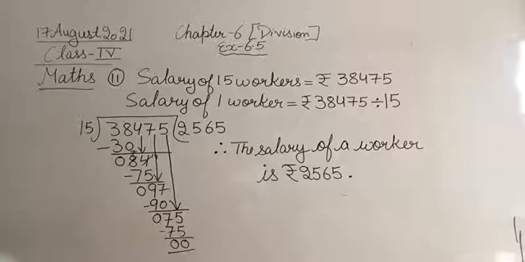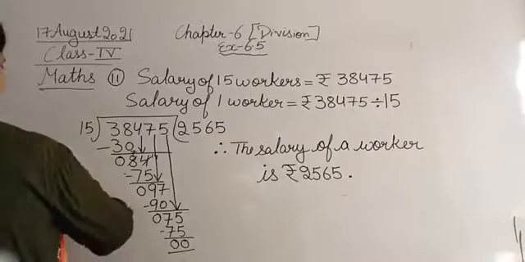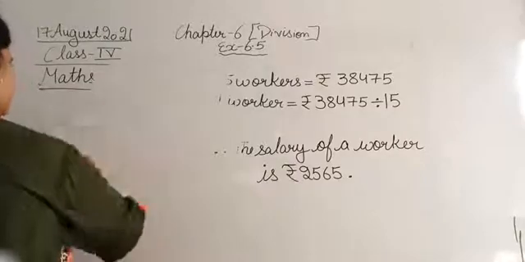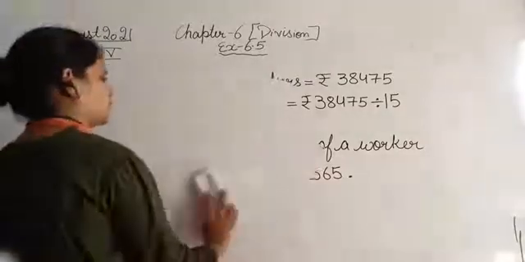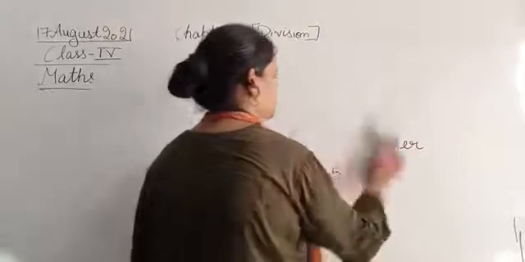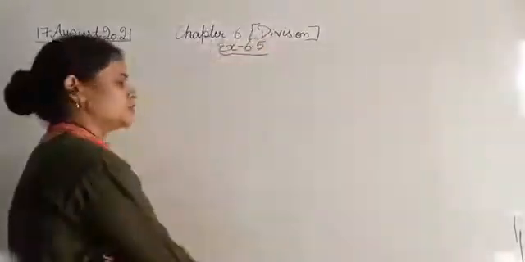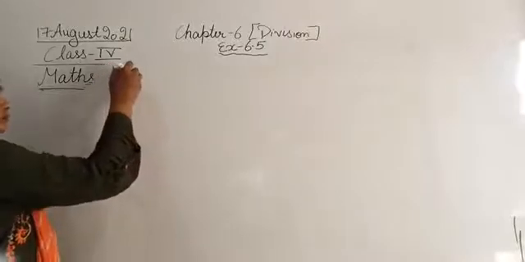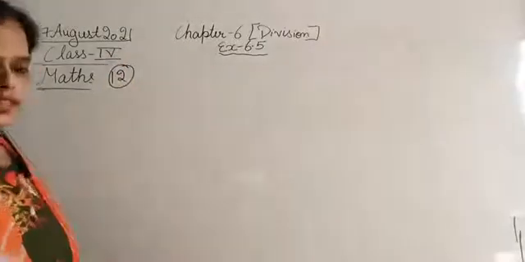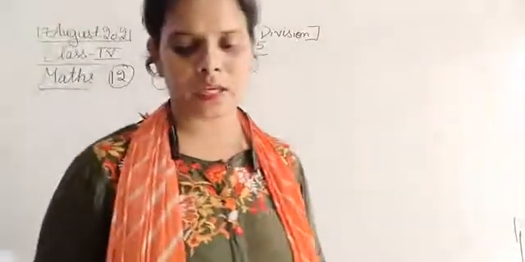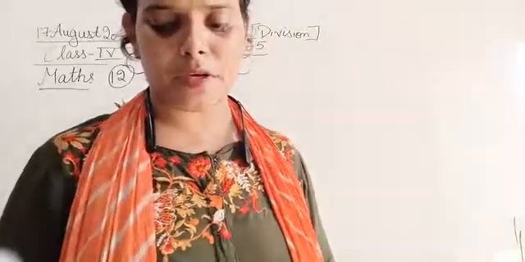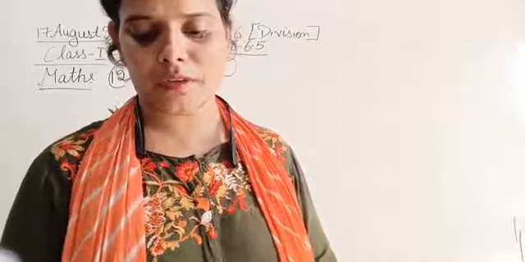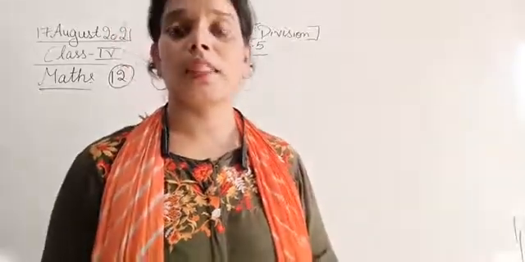Moving next to question number 12. The question number 12 is: write the greatest number of 5 digits, and find the quotient and the remainder if it is divided by 35.